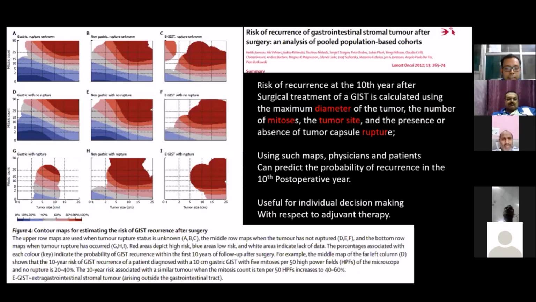So a 10 centimeter gastric GIST with 5 mitoses per 50 HPF of microscope and no rupture has a risk of 20 to 40%. Whereas if there is a similar tumor with a mitotic rate of 10 per 50, the 10-year risk increases to 40 to 60%. So following this nomogram, it is better predicted.